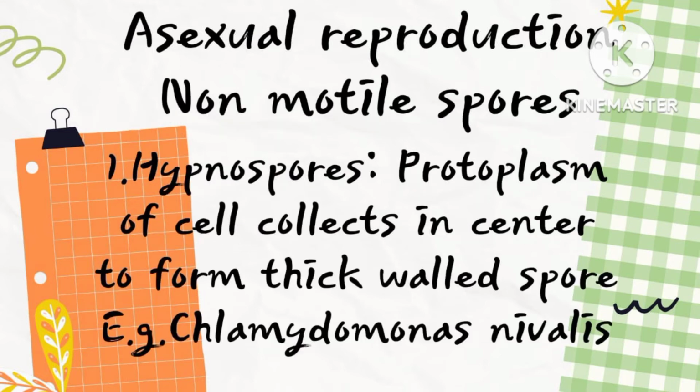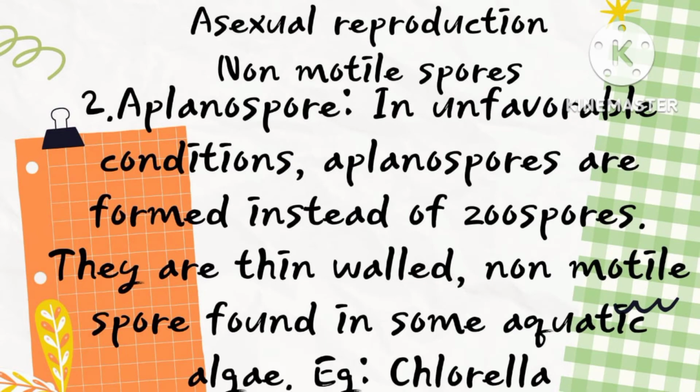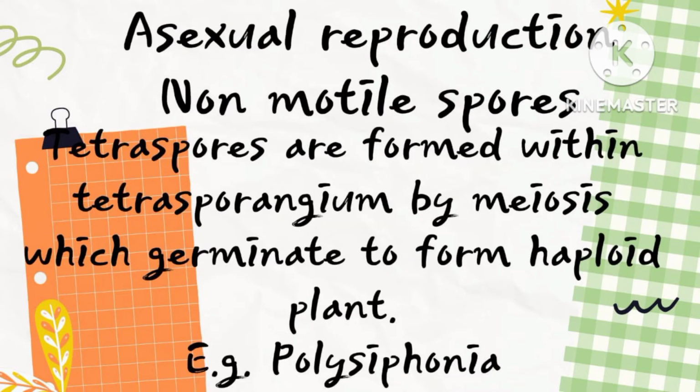Now coming to non-motile spores. Hypnospores. Here the protoplasm of the cell collects in the center to form a thick-walled spore known as hypnospore. Example is Chlamydomonas nivalis. Next is aplanospore. In unfavorable conditions, aplanospores are formed instead of zoospores. They are thin-walled non-motile spores found in some aquatic algae like Chlorella.